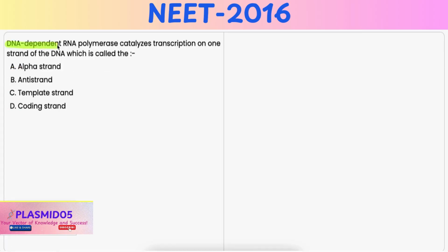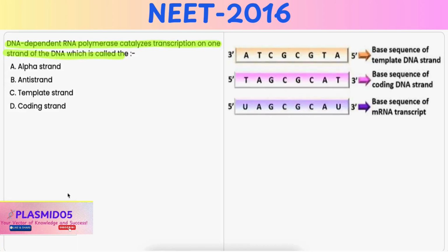DNA-dependent RNA polymerase catalyzes transcription on one strand of the DNA, which is called option A, alpha strand. It is incorrect because there is no term such as alpha strand in context of transcription. Option B, anti-strand. It is also incorrect because there is also no recognized term as anti-strand in the context of DNA strand or transcription. Option C, template strand.